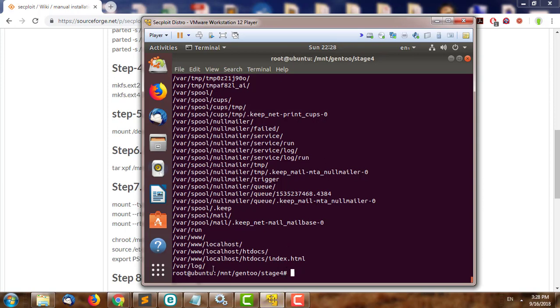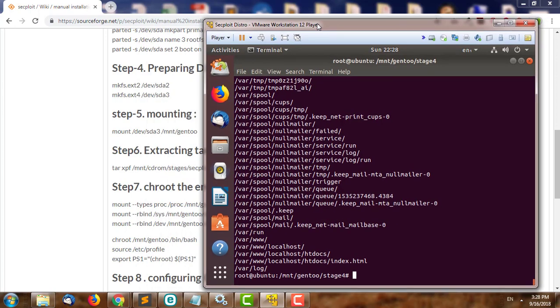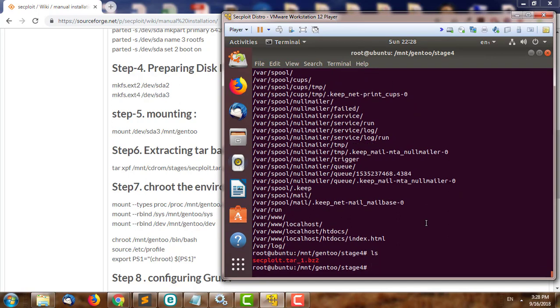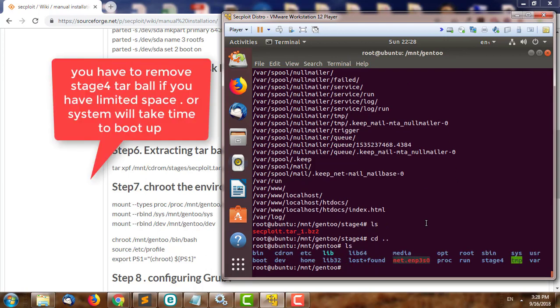So now after the extraction is done, our system is ready, and we just need to configure something in the chroot environment to make it bootable. It's optional if you want to remove the stage tarball.